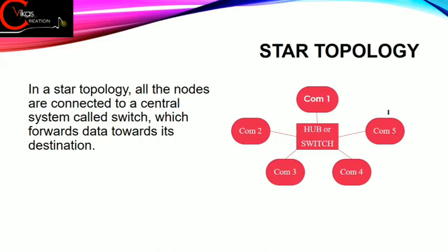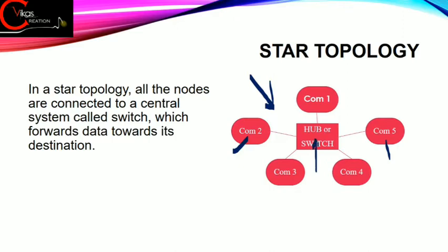And one more best thing is that this star topology is generally very secure in nature. Suppose you want to send something to computer number 5 and you are using computer number 2. In that case, the data will go directly to computer number 5 from the hub or switch, and computers 1, 3 and 4 will not be able to access the data because of the data security of the hub or switch.